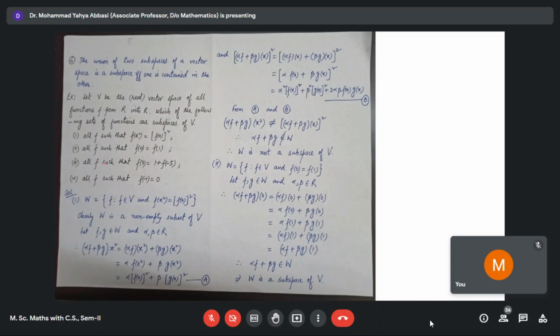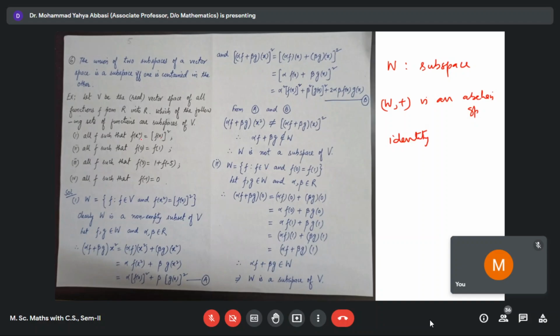In the third one, all f such that f of 3 is equal to 1 plus f of minus 5. You see that whenever we say that W is a subspace, it means that W under addition is an abelian group, and therefore it must have an identity element.